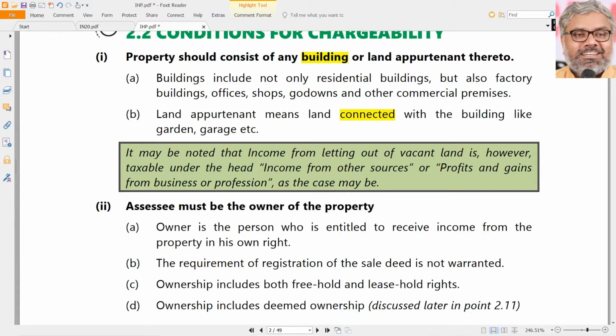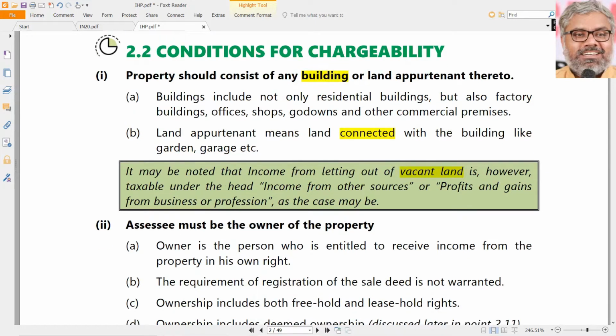So it may be noted here, income from letting out of vacant land is not taxable under the head of income from house property. Rather, it will be taxable under income from other sources or PGBP, as the case may be. As the case may be, which case? Of course, if the business of the SSE itself is to keep on letting vacant lands, like he has vacant lands and his business is to rent them out, then it will be taxable under PGBP. If not, then it will go to income from other sources. This logic will always have to apply.